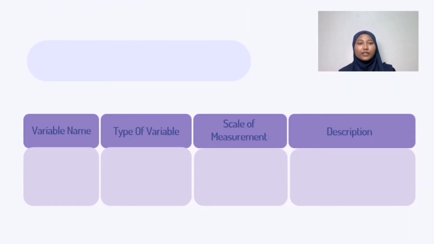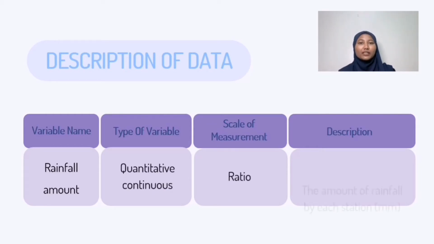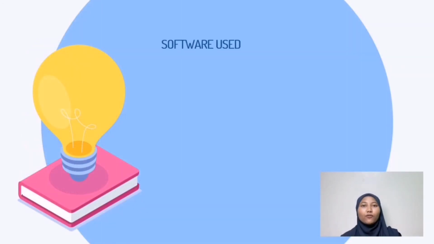Okay, proceed with the description of the data. The variable name is rainfall amount. The type of variable is quantitative continuous. The scale of measurement is ratio. The description of the data is the amount of rainfall by each station in millimeters. The software used for the analysis of the data are EViews and RStudio.